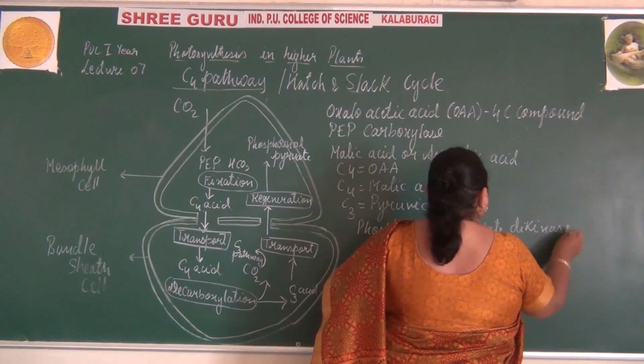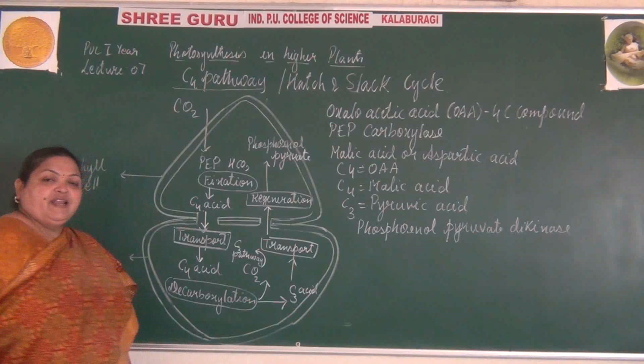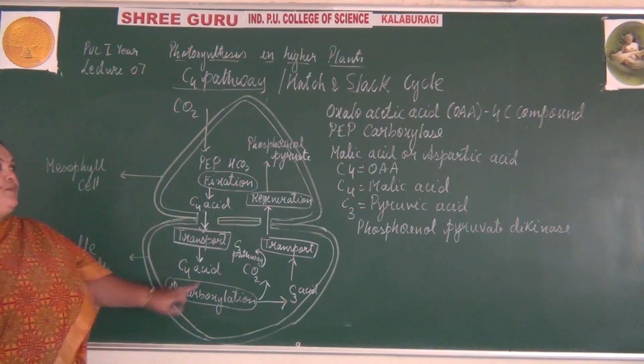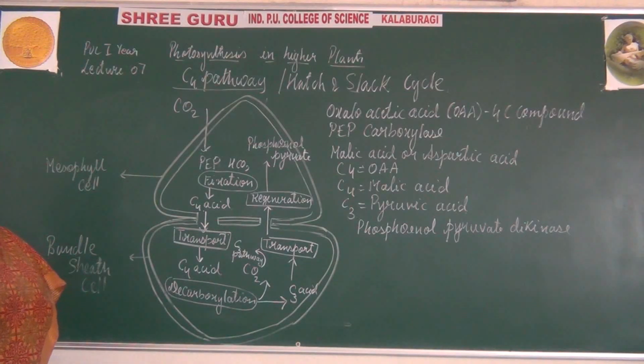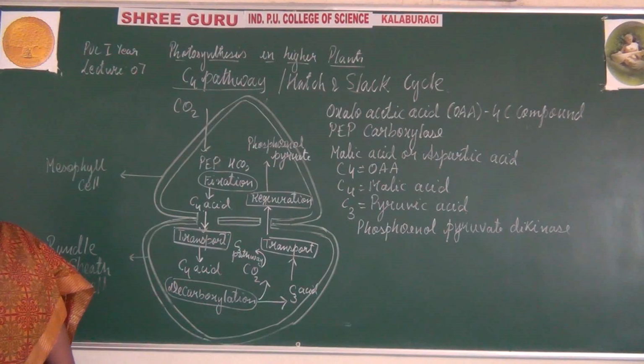With the help of this enzyme, the phosphoenol pyruvate is regenerated back in the mesophyll cells. So the process continues in the plants, and such plants are called C4 plants.